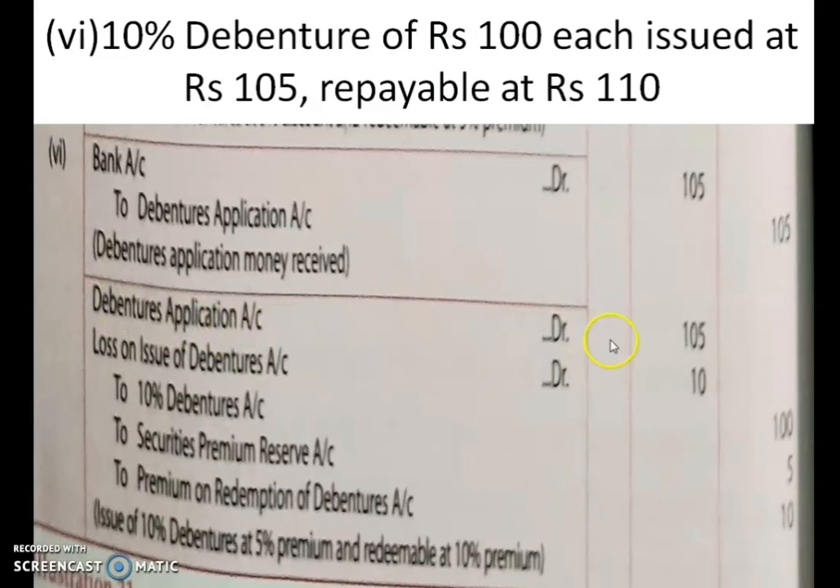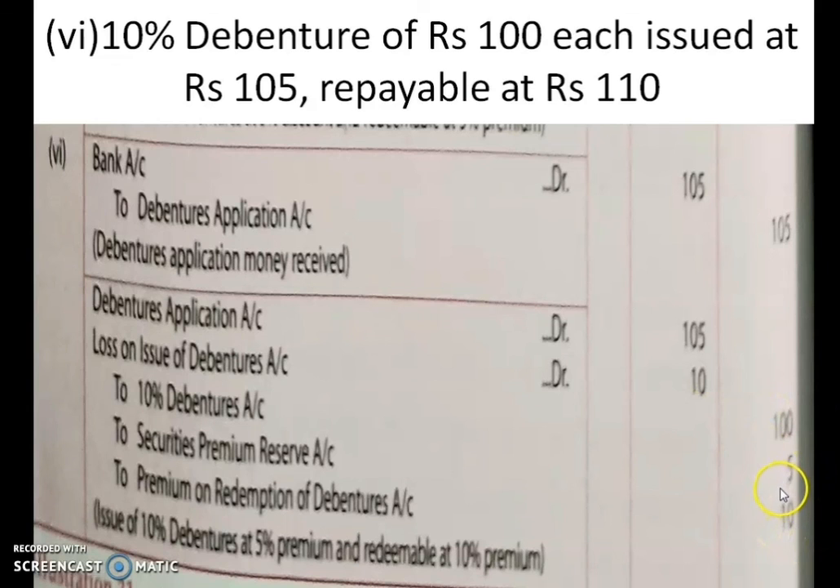Debenture application account will be debited with what you have shown in the debit side of debenture application, 105. That same amount you have to show here. We will do this amount afterwards. To 10% debentures account, what is the nominal value that you have to show under debenture account? 100. Securities premium reserve account is 5 rupees. See, you have issued this debenture whose face value is 100 for 105. So 5 rupees extra. So that you have to show under securities premium reserve, that is 5 rupees.